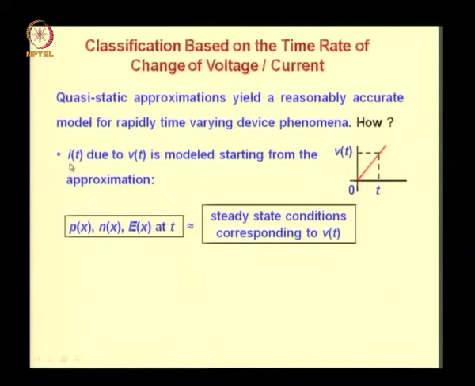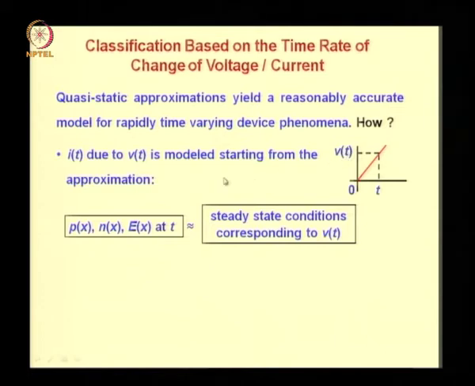The current as a function of time due to a time varying voltage V is modeled starting from the approximation that the distribution of holes, electrons and electric field over distance at any instant of time are approximately equal to the steady state conditions corresponding to the voltage at that instant of time. Let us assume a ramp voltage. So voltage is varying linearly with time, it is increasing. At an instant of time t, the voltage is V of t.